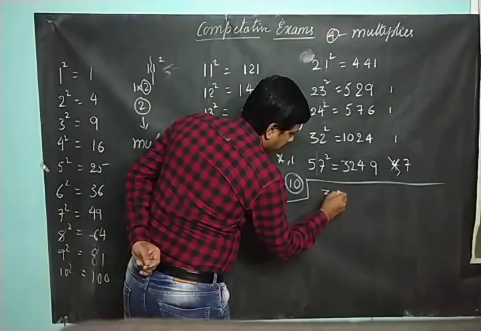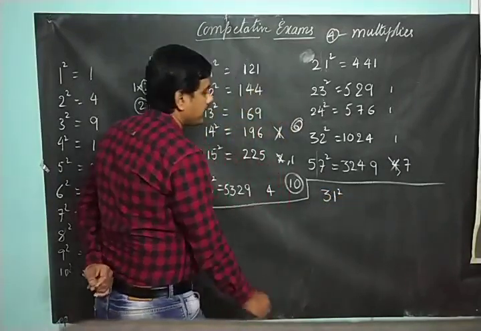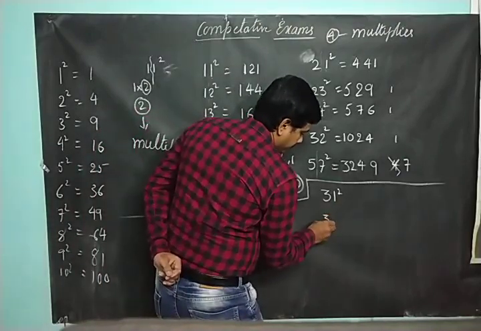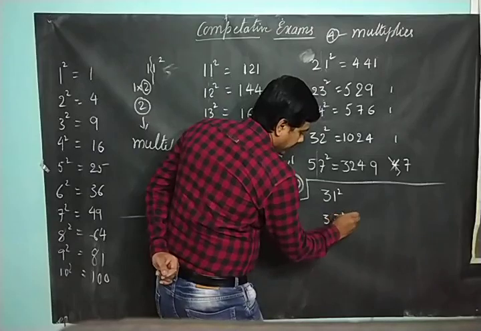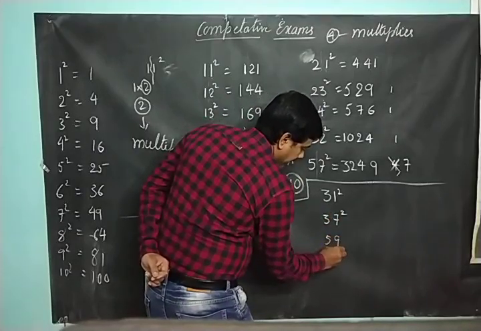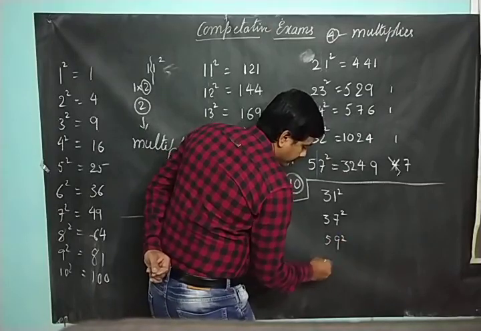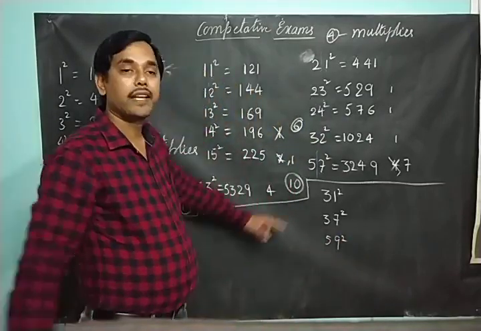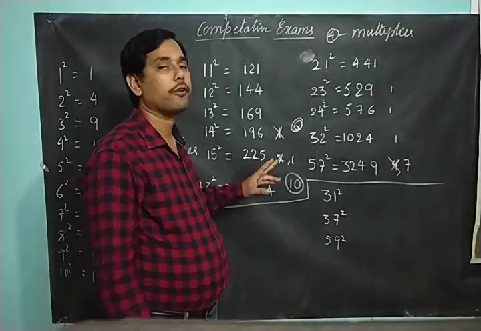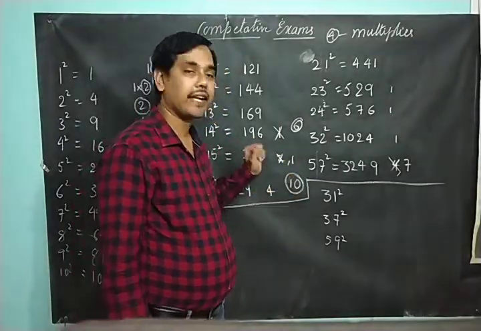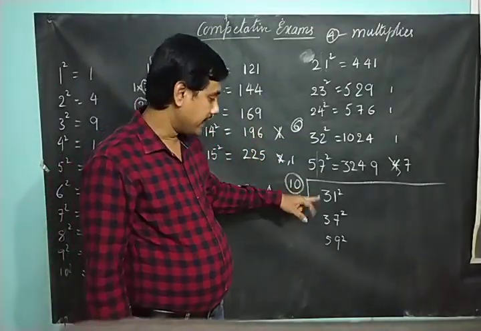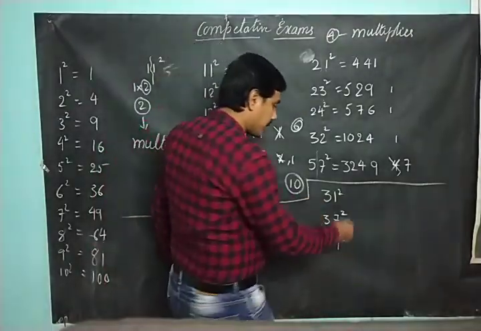So you can try for 31 square, 37 square, 59 square. These three numbers you can try on your own. Take some time, pause this video for a couple of seconds and take down the notes, whatever you feel like taking down. Then try to find the square of these numbers.